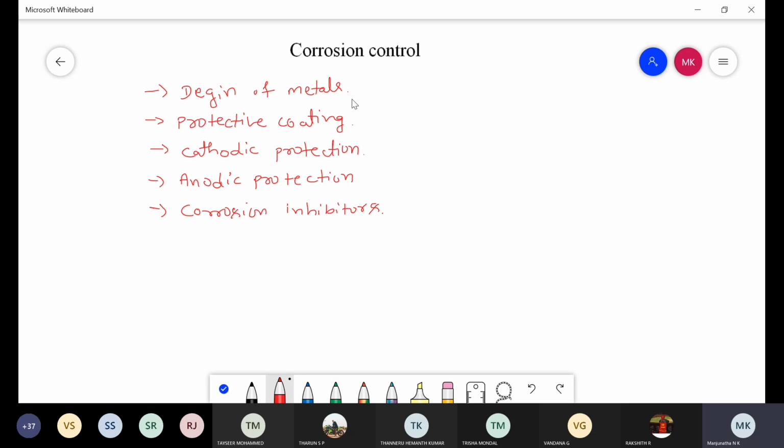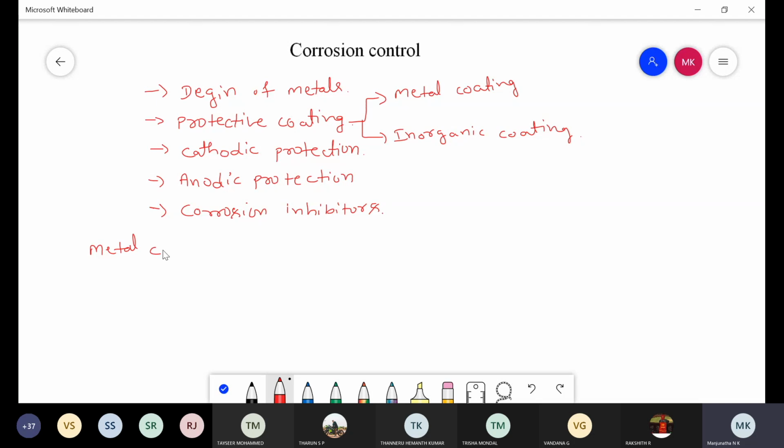Second one is the protective coating method. In the case of protective coating, there are two types. First one is metal coating, and another one is inorganic coating. These are the two types involved in the protective coating method. Coming to the first one, metal coating.